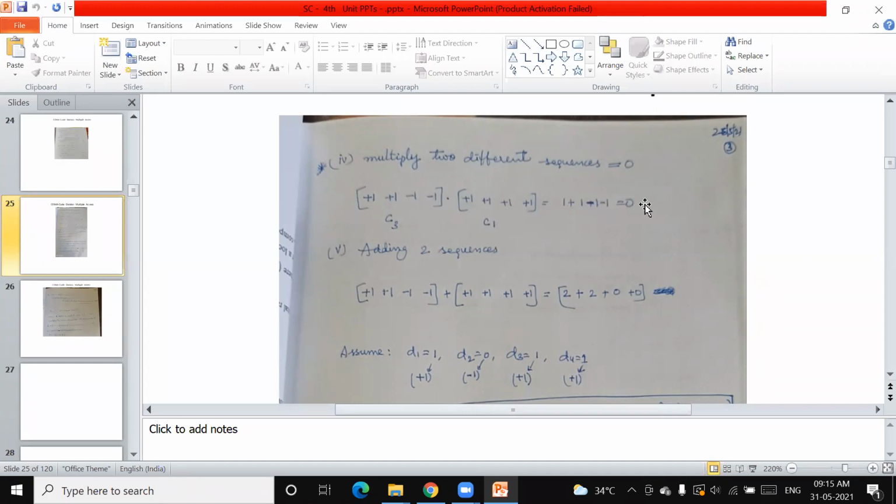So here the next property is, if you multiply the same sequence with the same one, C3 into C3, you are going to get all the elements added and the result is the maximum number, that is equal to the number of earth stations. Here, if you multiply one sequence with a different sequence, the resultant is 0. So in this case, you can check it for C2, C1, or